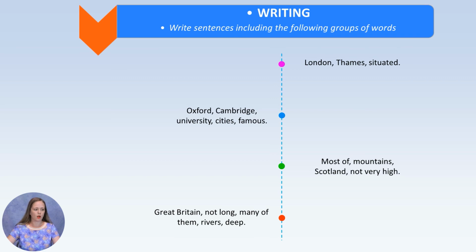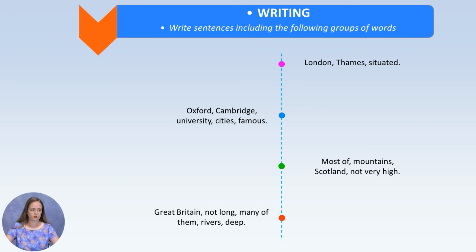And now we have to write sentences including the following group of words. The first, London, Thames, situated. Oxford, Cambridge, University, cities, famous. Number 3, most of, mountains, Scotland, not very high. And the last, Great Britain, not long, many of them, rivers and deep. So you have to think how to combine them and to include all of them in sentences of your own.